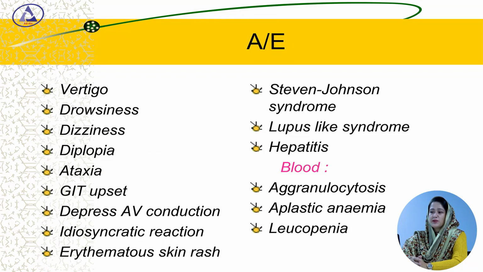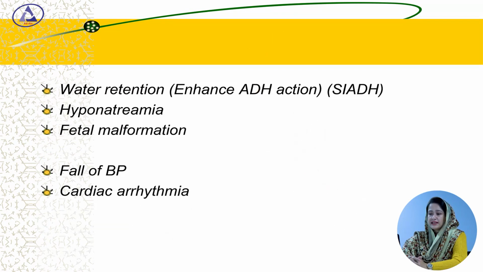What are the adverse effects of carbamazepine? That are vertigo, drowsiness, dizziness, diplopia, ataxia, GIT upset, depressed AV conduction, idiosyncratic reaction, erythematous skin rash, Stevens-Johnson syndrome, lupus-like syndrome, hepatitis, agranulocytosis, aplastic anemia, leukopenia, water retention, hyponatremia, fetal malformation, fall of blood pressure and cardiac arrhythmia.